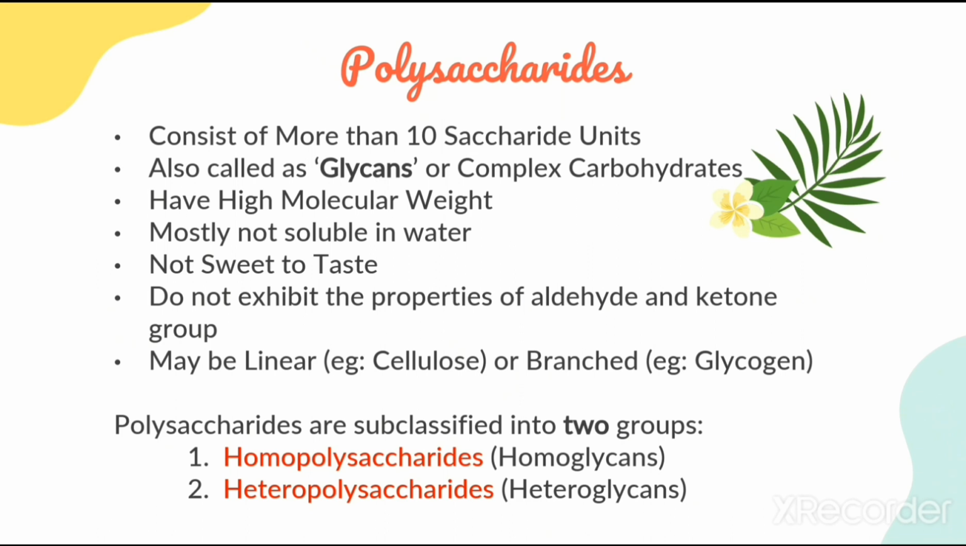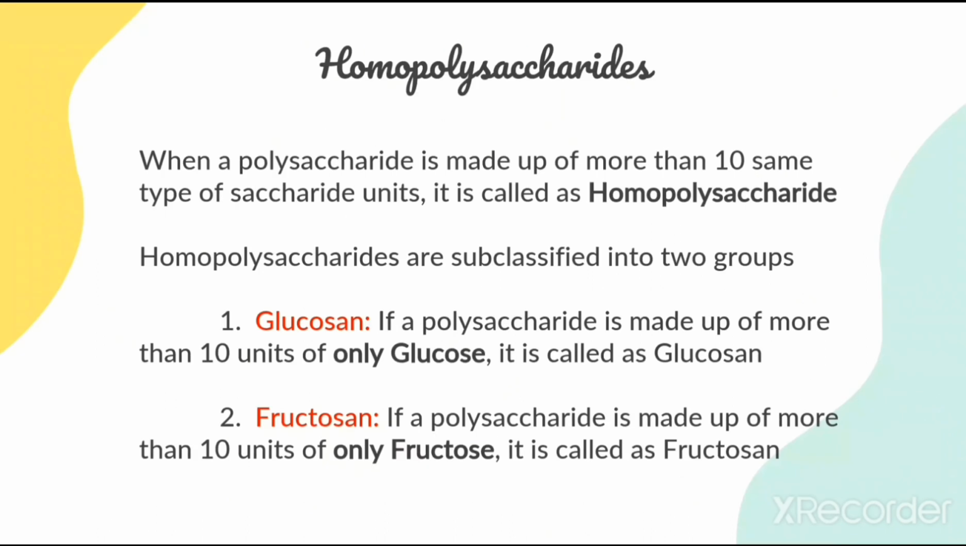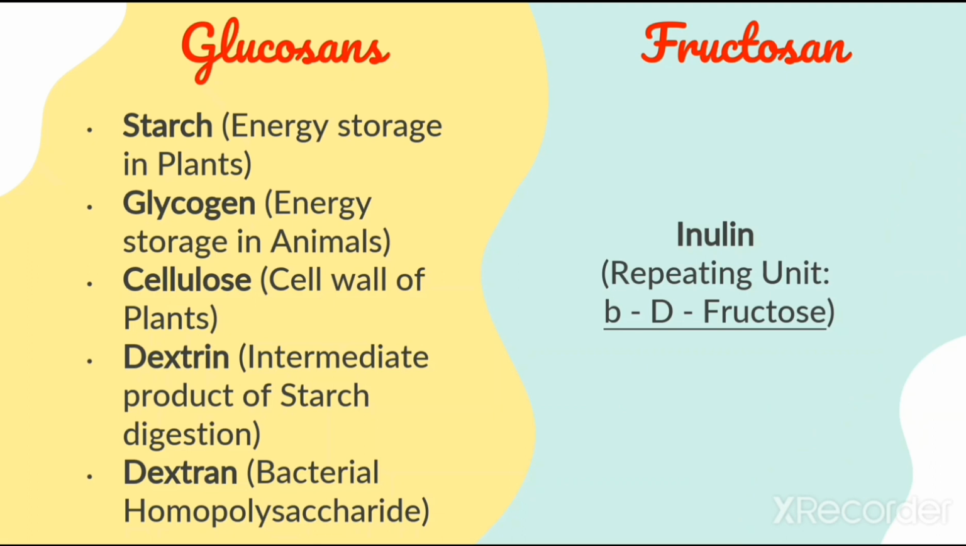Polysaccharides are divided into two types: homopolysaccharides or homoglycans, and heteropolysaccharides or heteroglycans. In homopolysaccharides, the same type of sugar repetitively occurs for more than 10 times. Homopolysaccharides are further divided into two groups: glucosan and fructosan. Glucosan contains more than 10 glucose sugars and fructosan contains more than 10 fructose sugars. Let us see some of the examples for glucosan and fructosan.